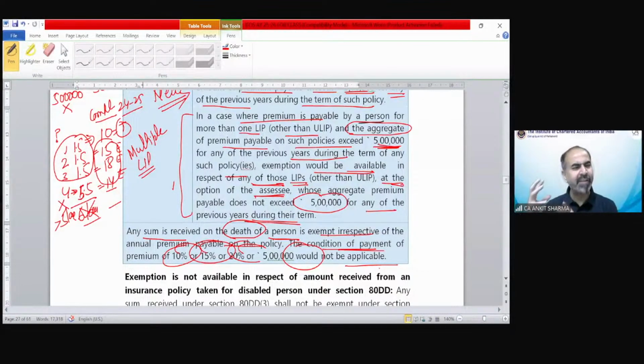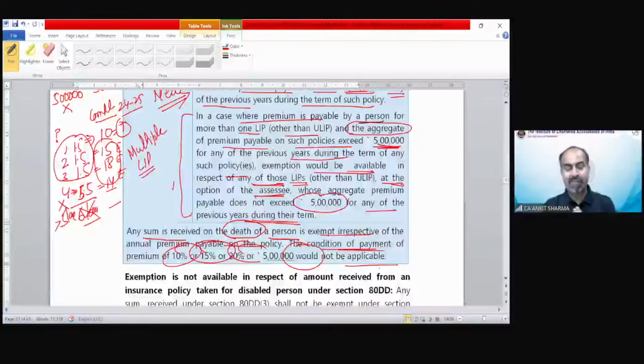How bad it would look from the point of view of other people, that somebody has passed away, the family is receiving the compensation, and income tax is asking for tax. So the picture would be very bad. That's why exemption is always there if there is a case of health or life under the Income Tax Act. You will see in several cases it is there.